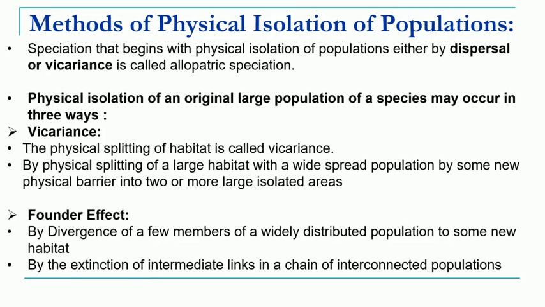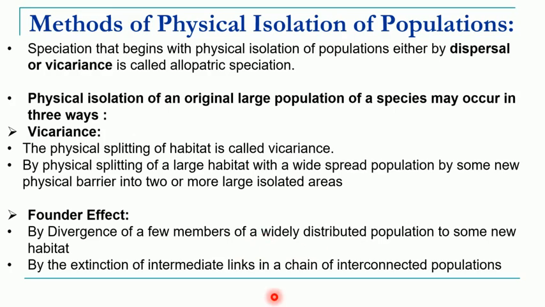On the other hand, the second phenomenon is called founder effect. By founder effect, there occurs divergence of a few members from the original population. I will show you with one example in the next slide.